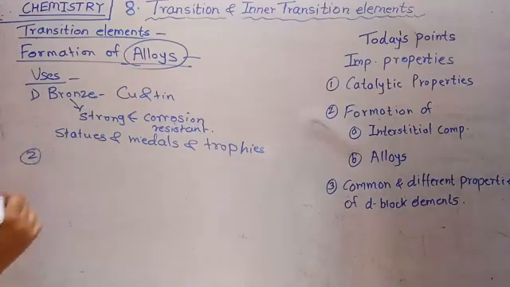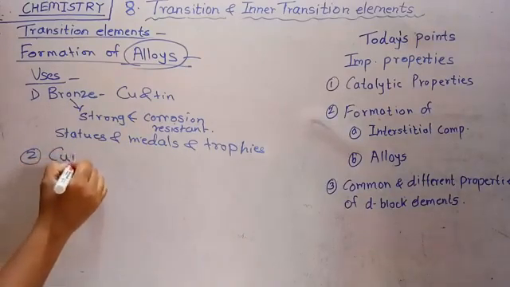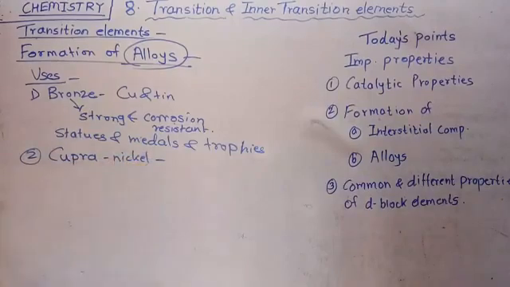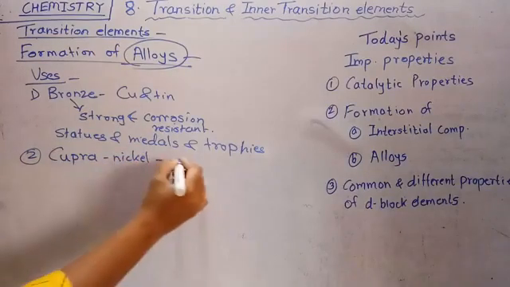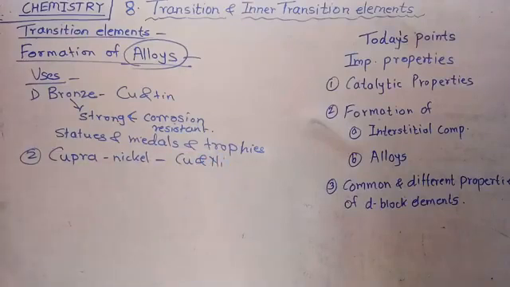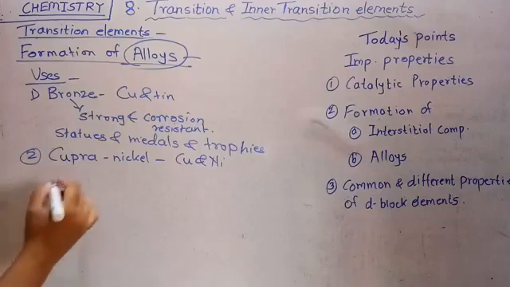Then second alloy, cupra nickel. This cupra nickel is the alloy of copper and nickel used for making machinery parts of marine ships and boats.